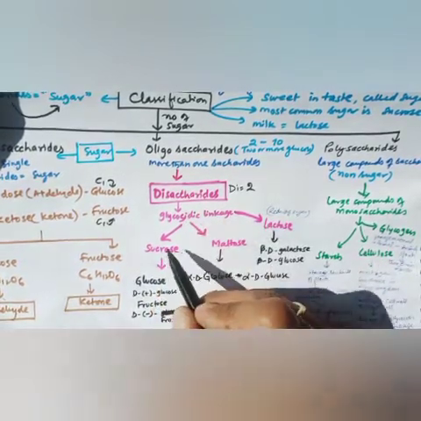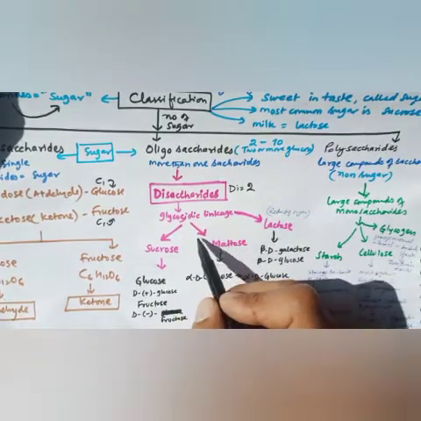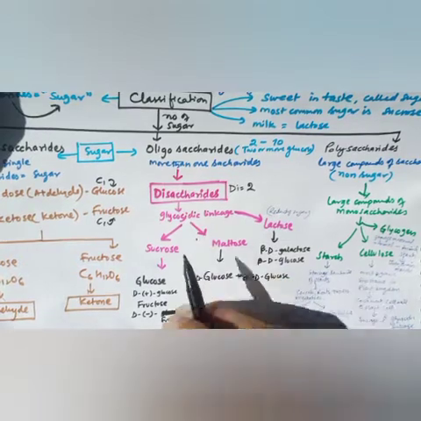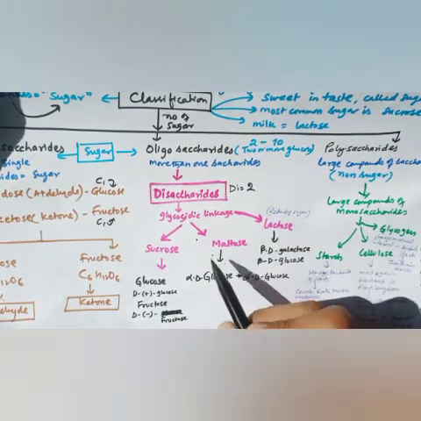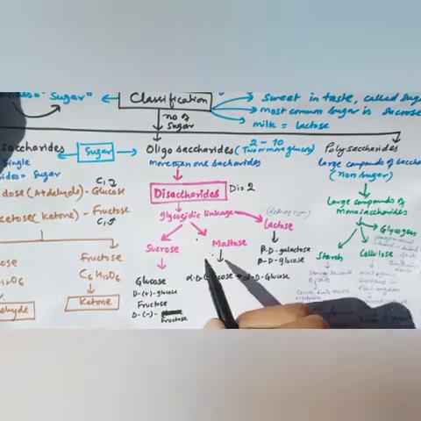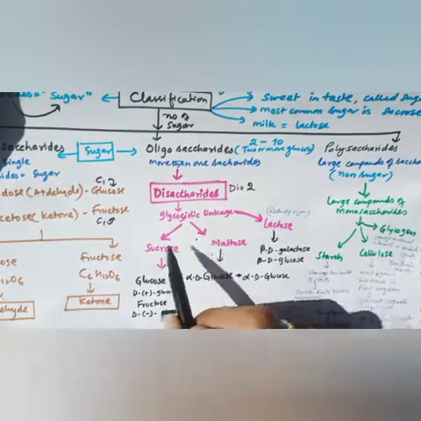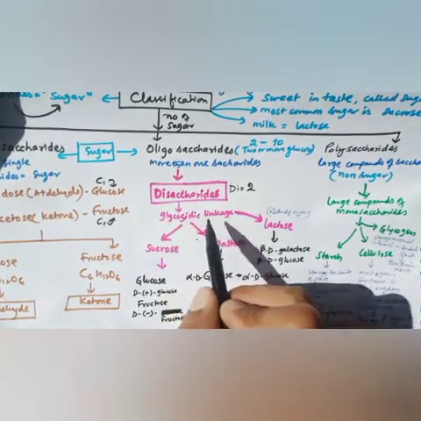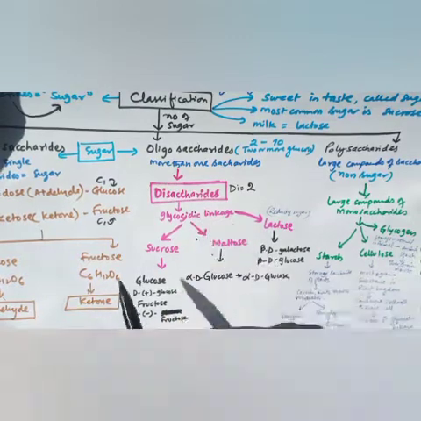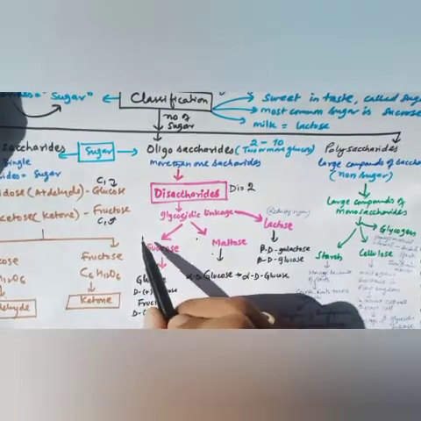If it is the same, then it is a similar type of monosaccharide. If it is different, then it is different. The 2 monosaccharide units are joined together through an oxide linkage, which is formed by the loss of a water molecule. Such linkage between the monosaccharide units is called glycosidic linkage. It means that in a disaccharide, 2 saccharides are linked with each other with the help of one linkage, that is glycosidic linkage. Sucrose, maltose and lactose are examples of disaccharide.